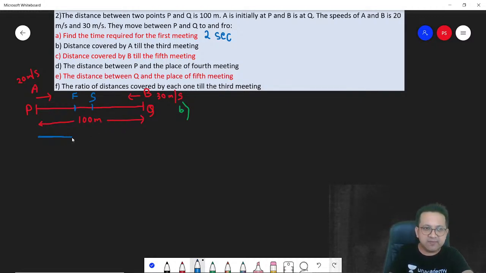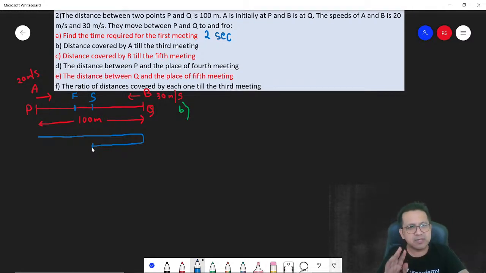Can I say if the second meeting is happening there, basically A would have reached up till Q, coming back he would have reached up till Q. Will you agree? Think about it logically. For the second meeting, A would have covered this blue distance. So first he reaches up till Q. On the way he met B for the first time, and while returning he is meeting B.